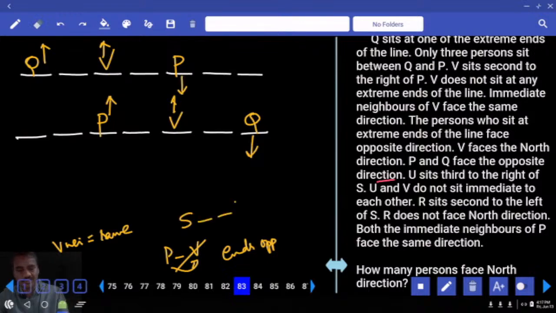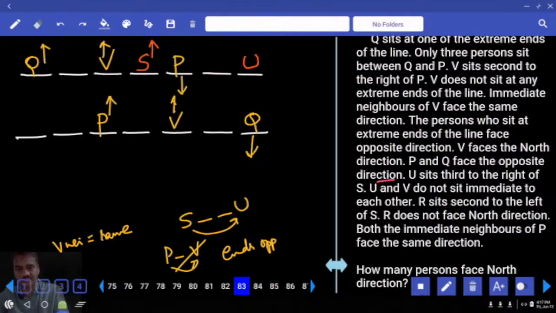Then U is seated third to the right of S. And U and V do not sit immediately next to each other. Now can we have U at this place? If U is here, between U and S there must be 2 people, which is not possible. Hence U cannot be here. U cannot be adjacent to V as well, hence U must be here. If U is here, 1, 2, S will be here. Since U is seated third to the right of S, S must be facing north.